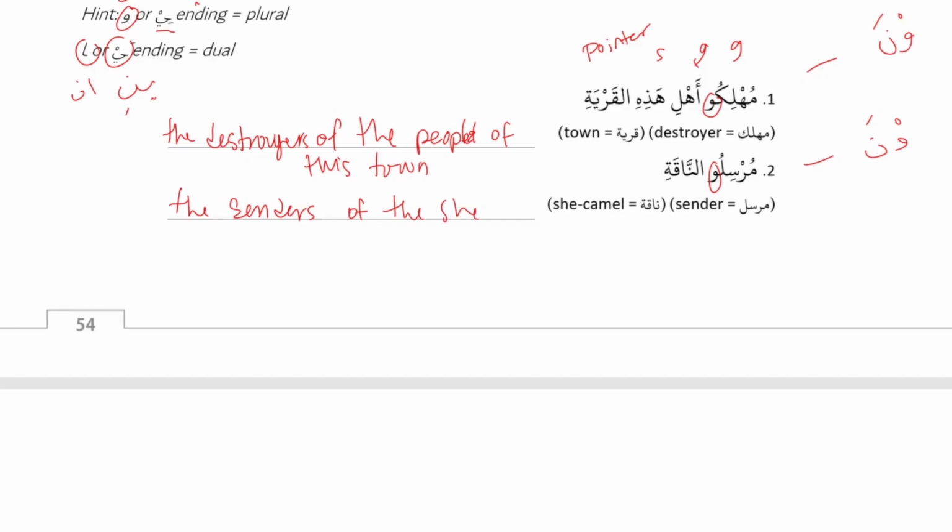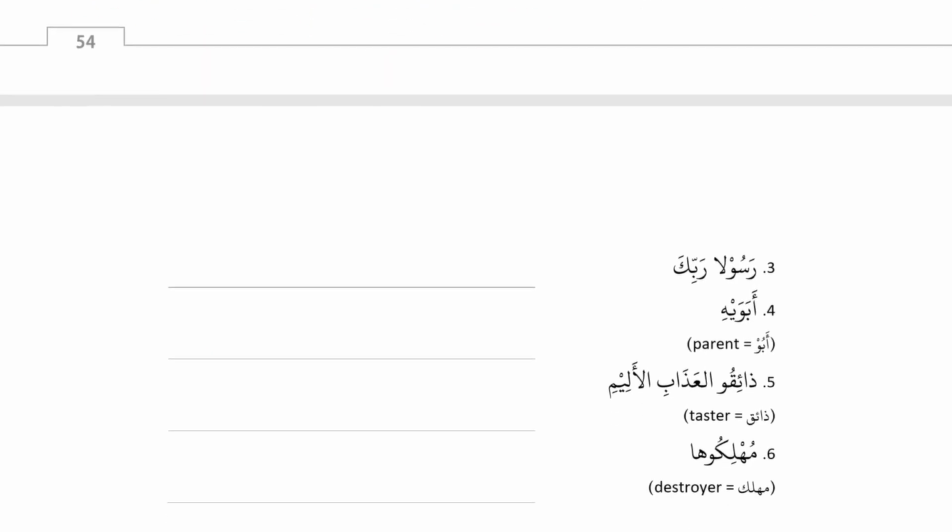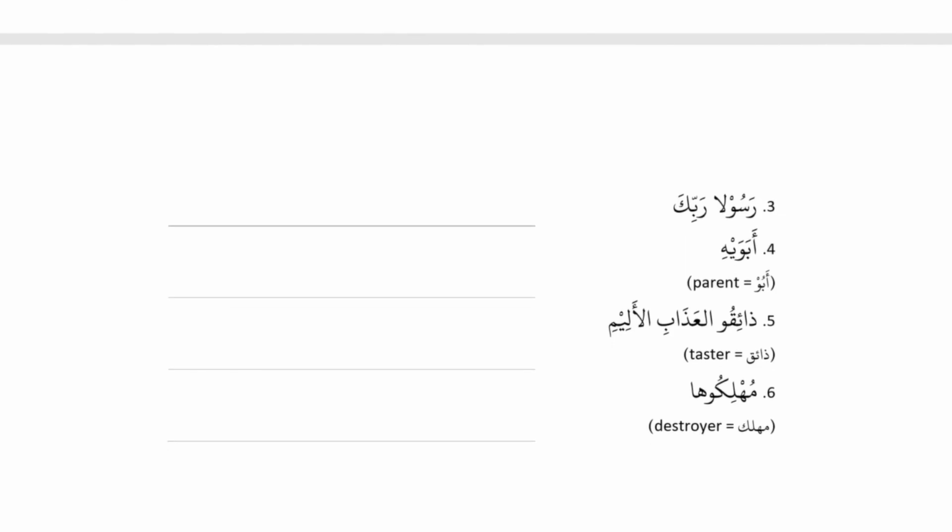Number 3, رسول ربك. This is a possessive chain because Rasula general, Rabbi general, Ka specific. Good. And then if we're looking at Rasula, because it ends with an alif, that means it used to be Ani. Good. So it's dual. A pair. So the 2 messengers. The 2 messengers or prophets of your Lord. Very good.